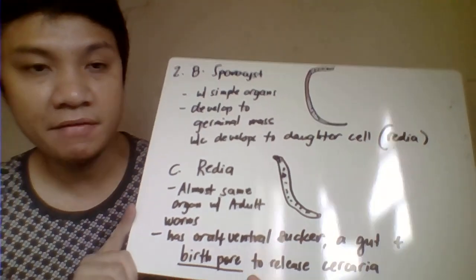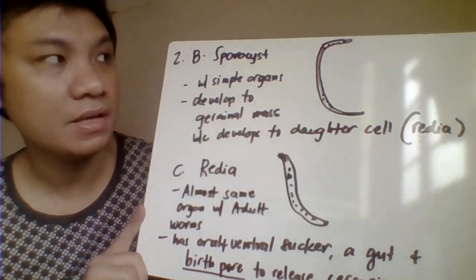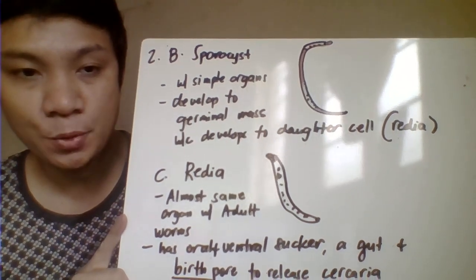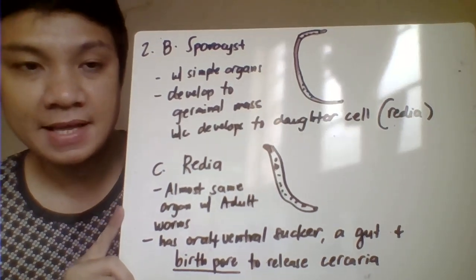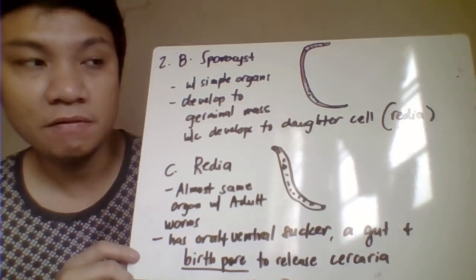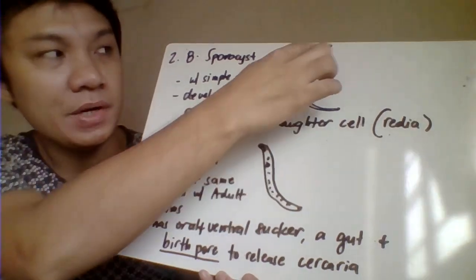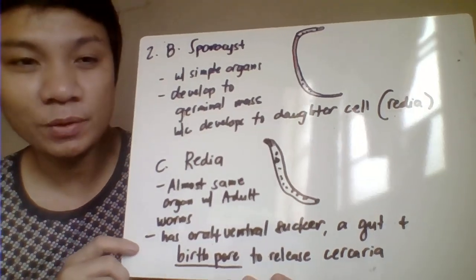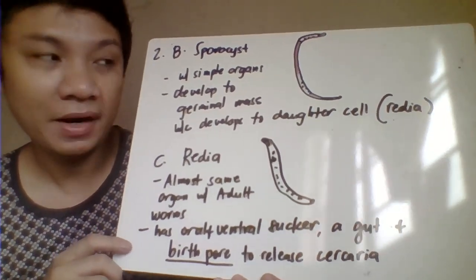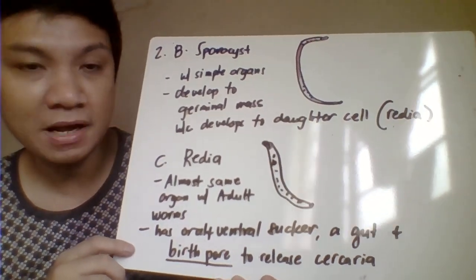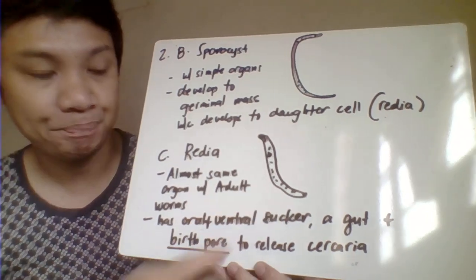Okay, next we have the next larval stage, the sporocyst. As the miracidium penetrates inside of your snail, once inside the snail, your miracidium develops to become a sporocyst. Sporocyst looks like this one, pero hindi siya magandang drawing. It would have a very simple organ and develops a germinal mass, which eventually develops into your next stage, the redia.